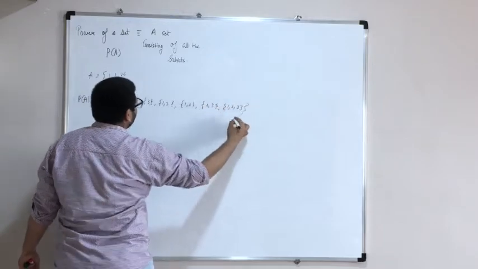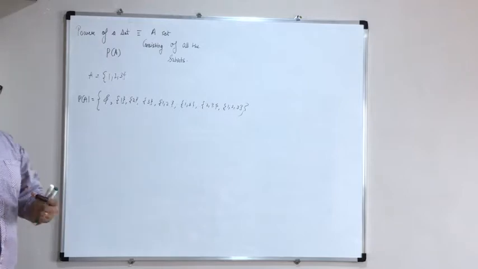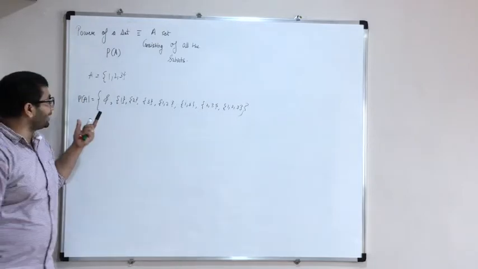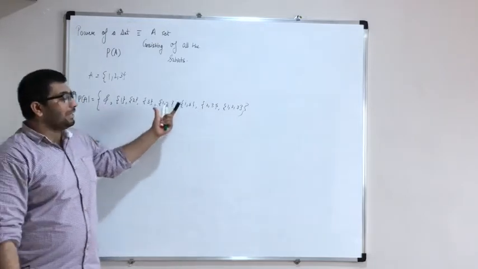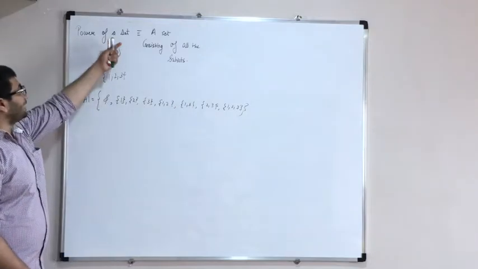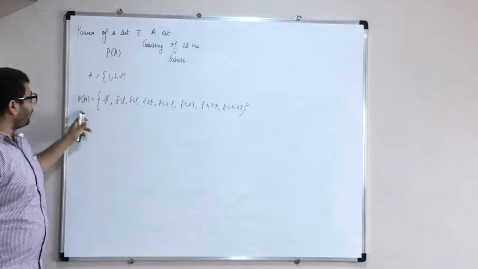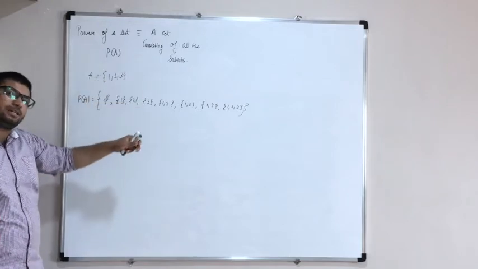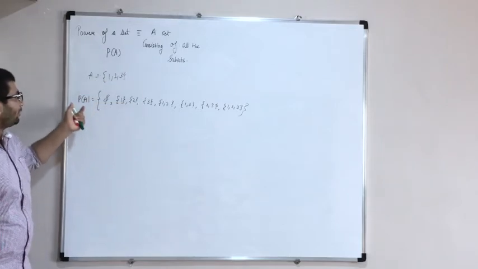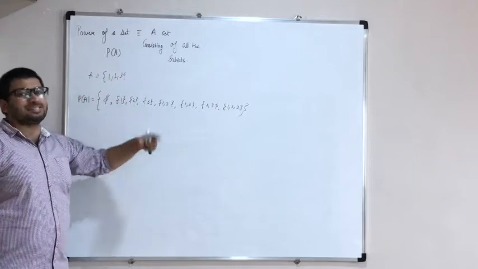So what does the power set of A include? Power set includes all the subsets. So if you list down all the subsets of A, that will be 8 subsets. So power set will have all the subsets as its elements.